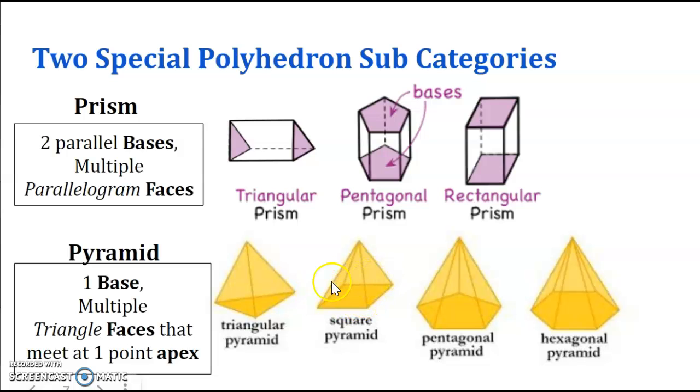It's the flat surface opposite from the vertex or the point of the pyramid. The base determines the name. In this case, the base is a triangle, so it's a triangular pyramid. Here, the base is a square, so it's a square pyramid. Here, the base is a pentagon, so it's a pentagonal pyramid, and then hexagonal pyramid. So you have one base and multiple triangle faces that meet at one point. We call that point where they all meet the apex.